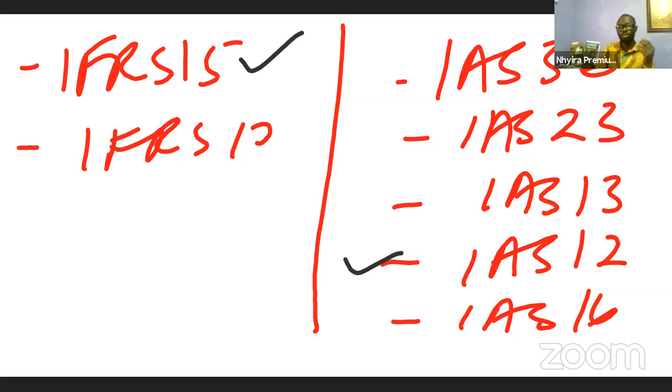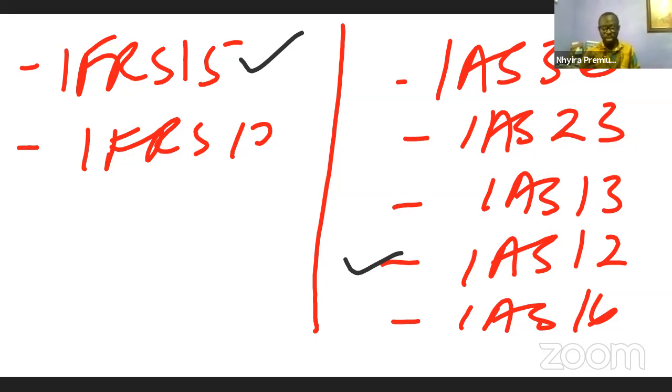Remember what I told you, and keep this in mind all the time: definitely in the exam hall, you're going to have a standard question on the accounting standards. And then in addition to that, in the preparation of the single entity financial statement, you are going to be faced with a question on the accounting standards. So every footnote you see is actually an accounting standard.